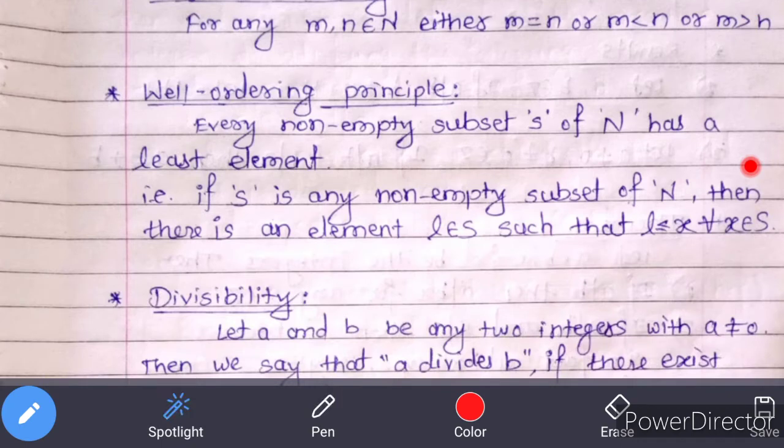Next, that is well ordering principle, and it states that every non-empty subset S of capital N, that is set of natural number N, has a least element.